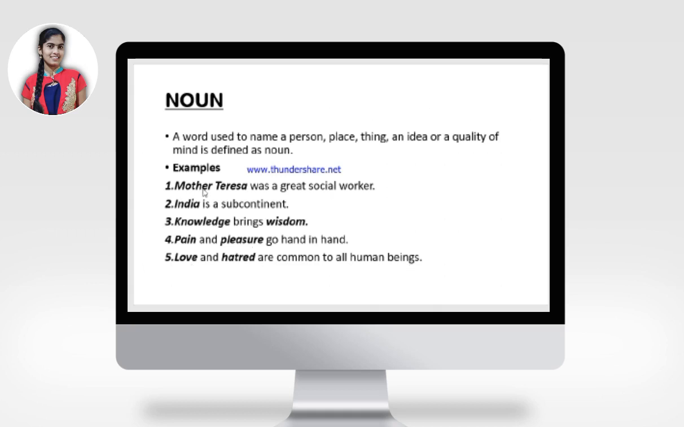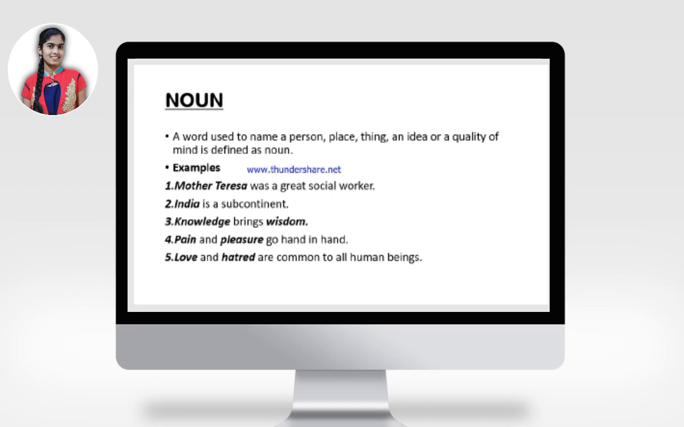Here, Mother Teresa is a noun because it is the name of the person. And in India is a subcontinent, India is the name of the country. Knowledge and wisdom are abstract ideas. Pain and pleasure are emotions. And love and hatred are qualities of mind.